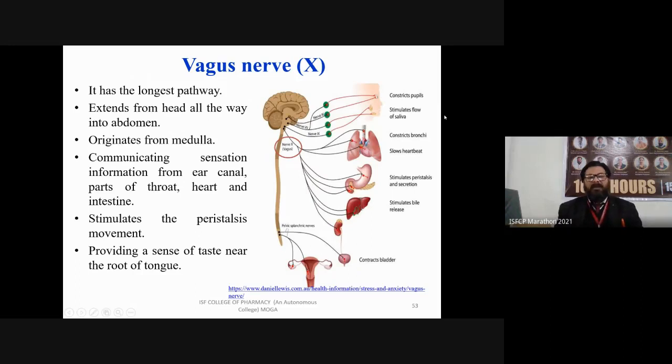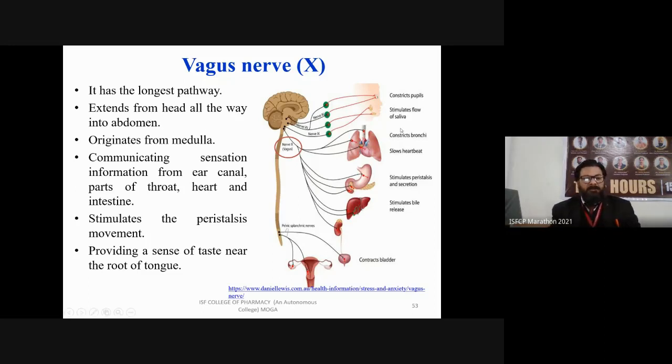The tenth and the most important of all the cranial nerves is your vagus nerve. It has the longest pathway. It extends from the head all the way into the abdomen. ये आपके head से लेके abdomen तक आ रही है. You can see here at the right side.